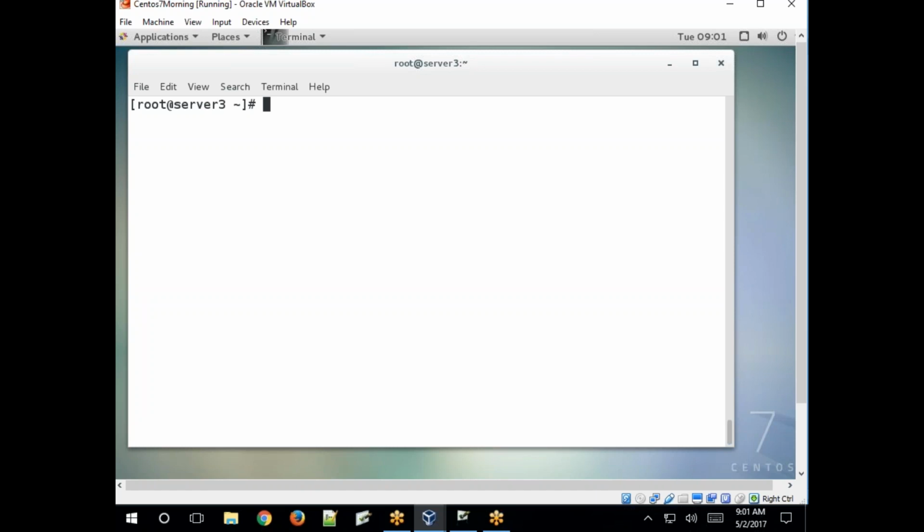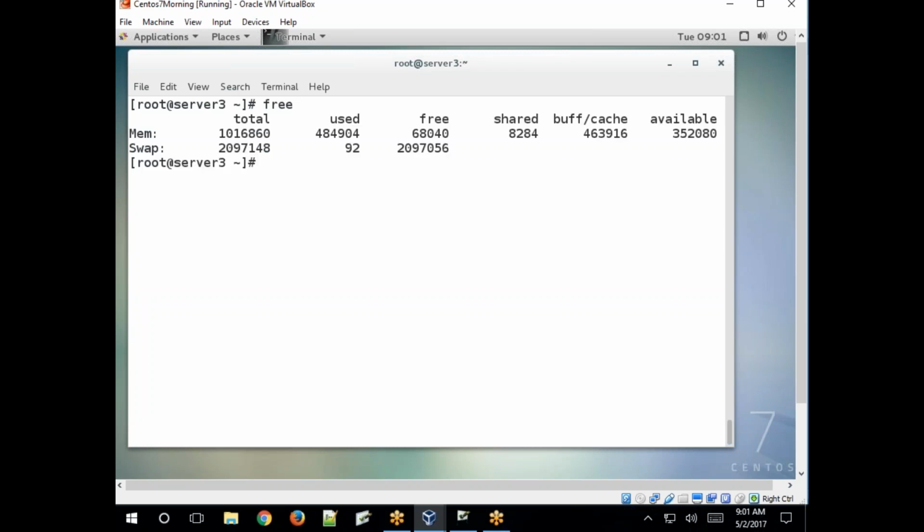Okay, to get the statistics about memory usage, execute the free command. It shows the total memory of your system, like physical memory and swap memory. See, the memory here is 1 GB RAM space.